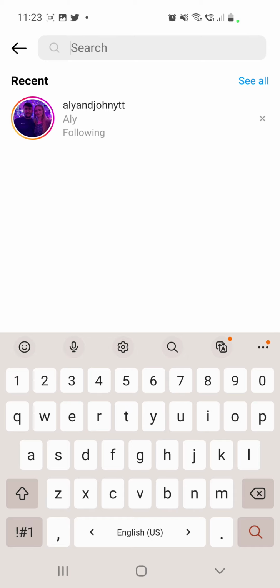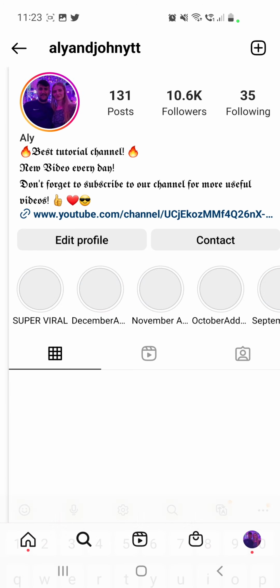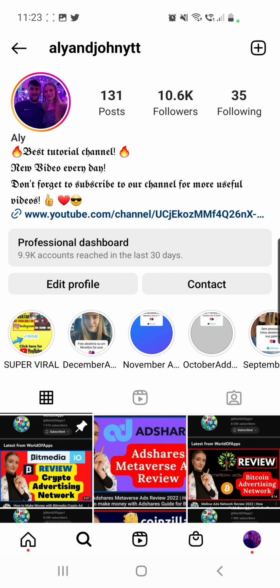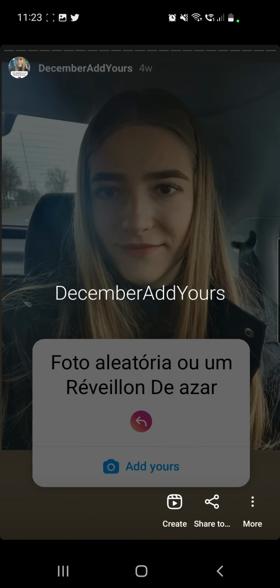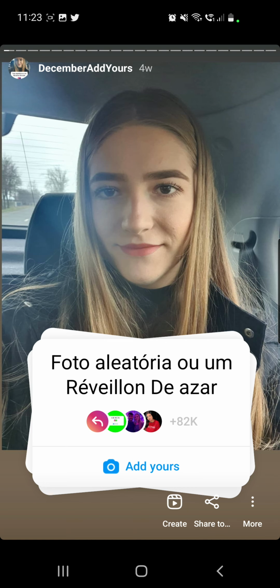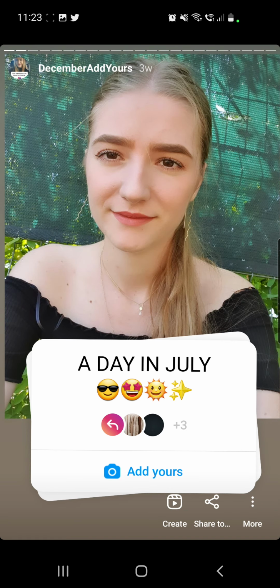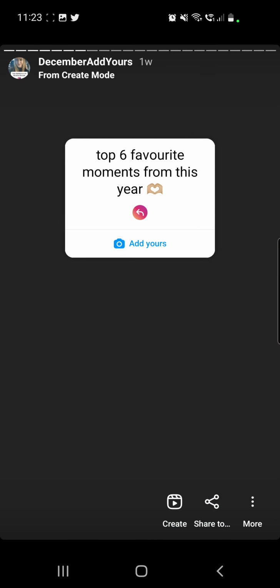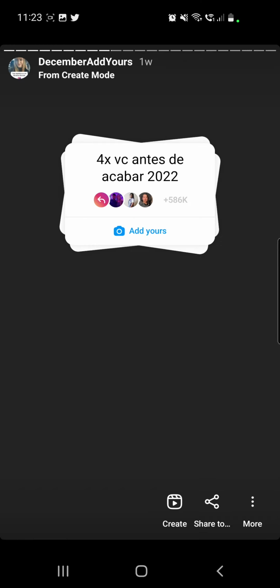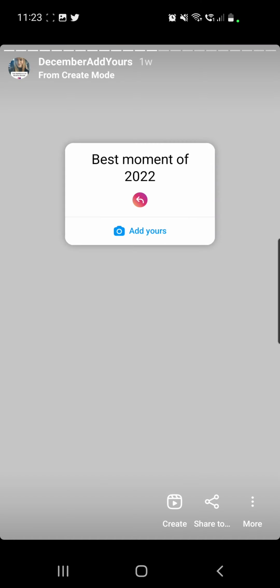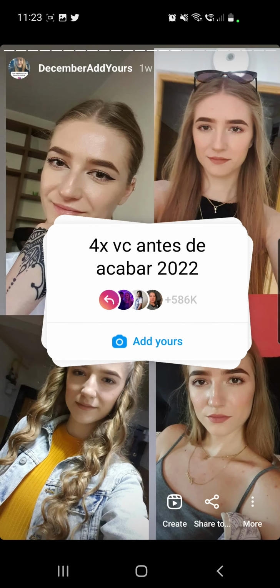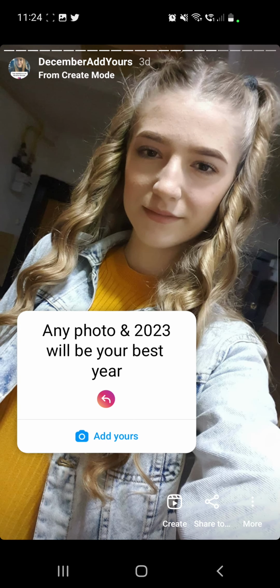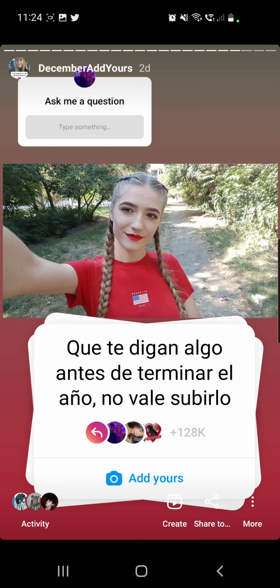First of all, you have to go to your Instagram app and then search for Ali and John YTT. Once you go here, you will have to go to December, Add Yours at highlights, which is here. Click on that, tap until you find your desired sticker. And if the highlights are not loading, you don't have to worry because I have a tutorial in the description box below. So make sure to check that. You can find some other viral trends if you like from here, as you can see.